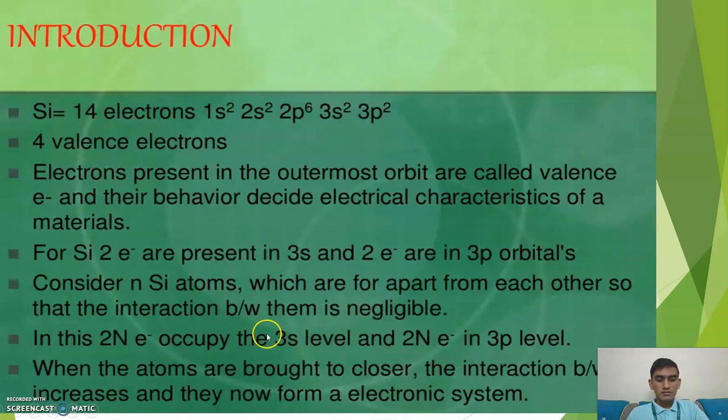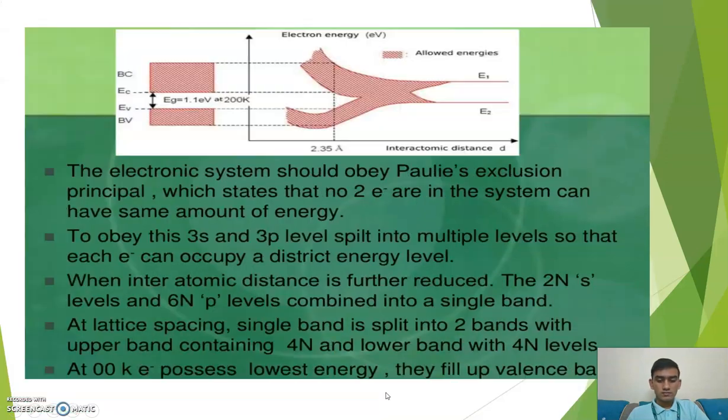Consider N silicon atoms which are far apart from each other, so that the interaction between them is negligible. In this, 2N occupancy in the 3s level and 2N electrons in the 3p level. When the atoms are brought closer, the interaction increases and they now form an electronic system. The electronic system should obey Pauli's exclusion principle, which states that no two electrons in a system have the same amount of energy.